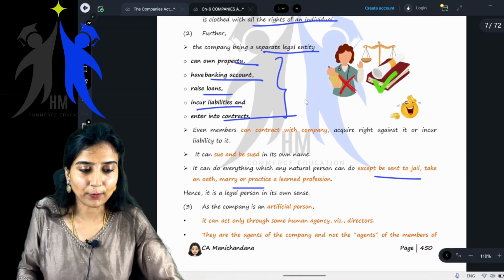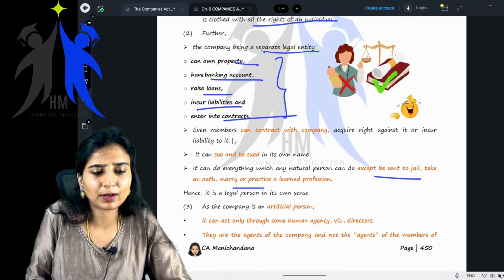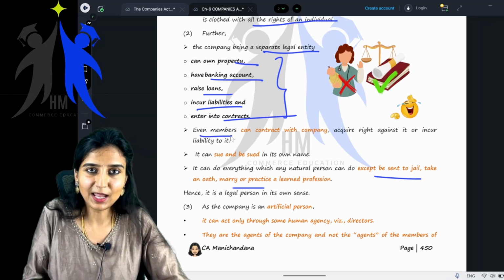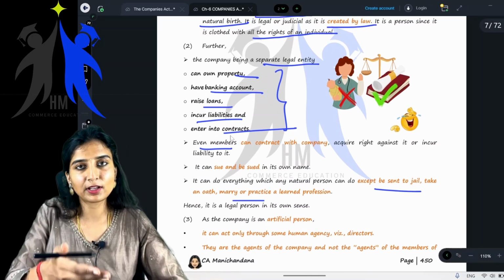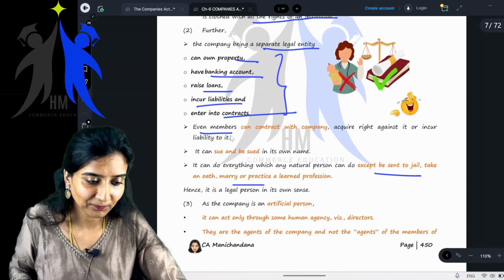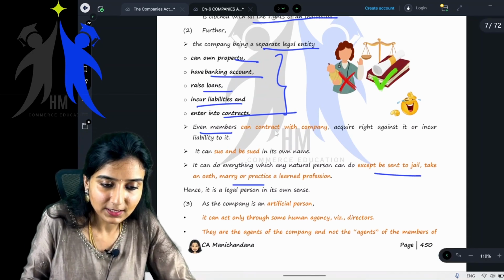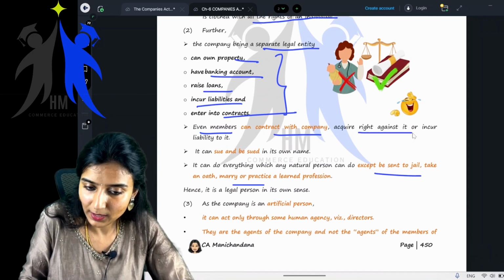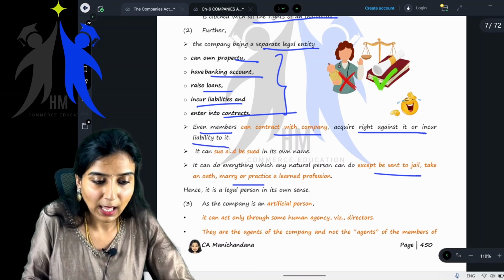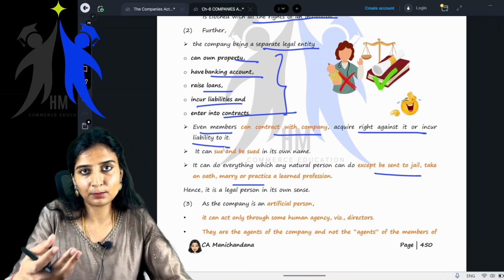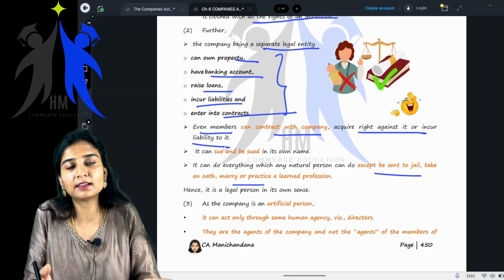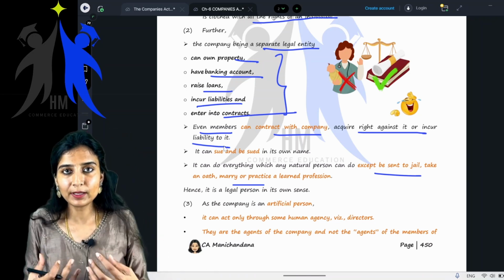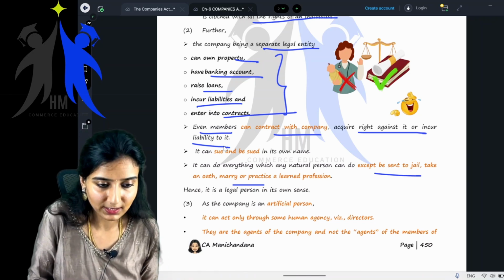Now, even members, that is the reason I am doing this after the separate legal entity, or else I would have started with perpetual succession. Even members can contract with the company, they can acquire a right against it or incur liability to it. I told you, we can buy or purchase goods. We can be the creditor, we also can be the debtor, meaning members.